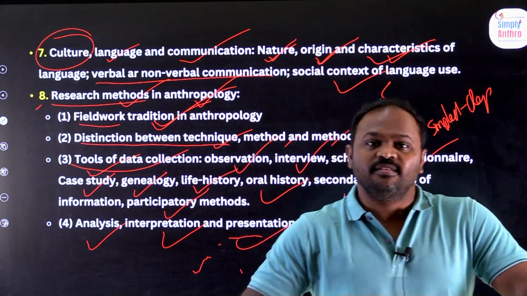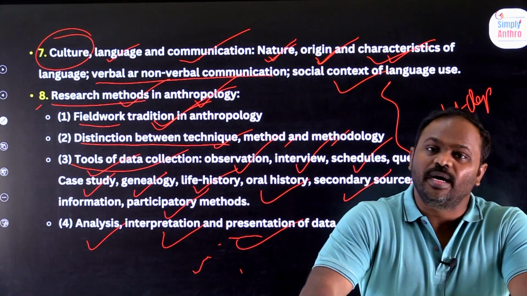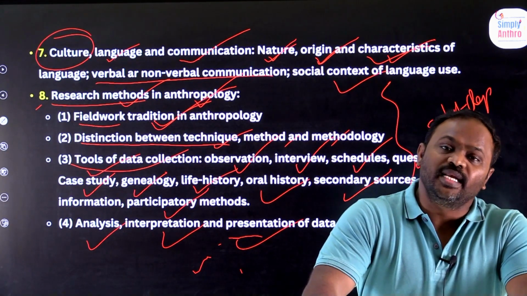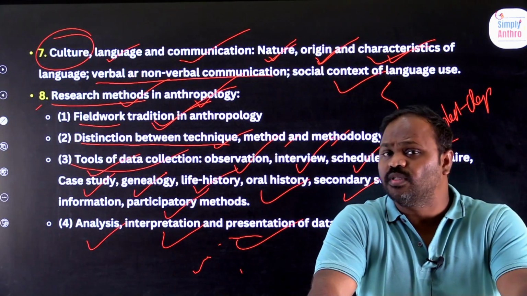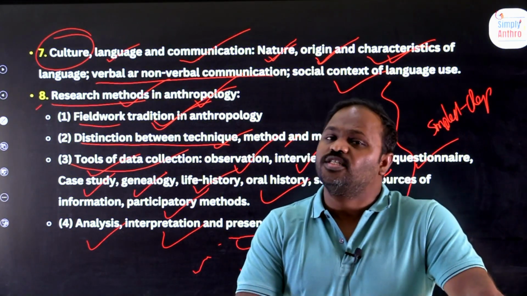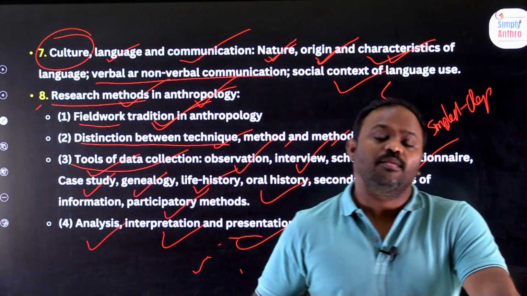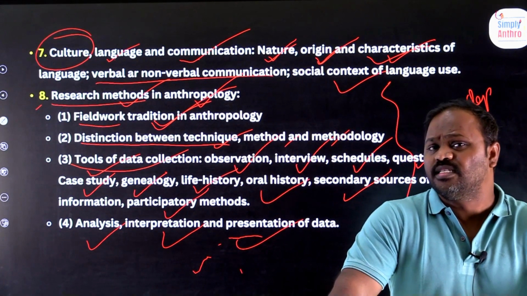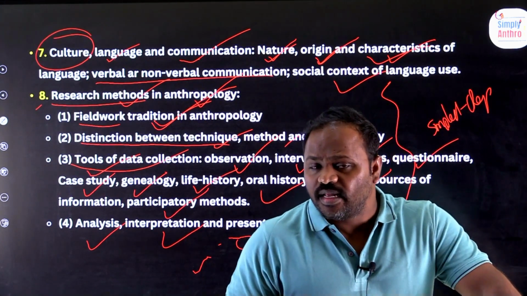Chapter 5, religion. Chapter 4 is about what? Economic and political organization. Chapter 3, let us say economic organization. Before that, it is about society, culture, family, marriage, kinship. And chapter 1, we know there are many sub-units, from meaning and scope of anthropology to 1.8, which is prehistoric concepts. Clear everybody?